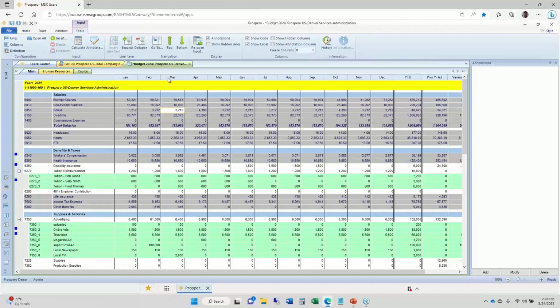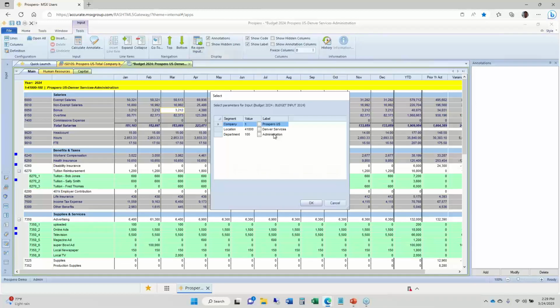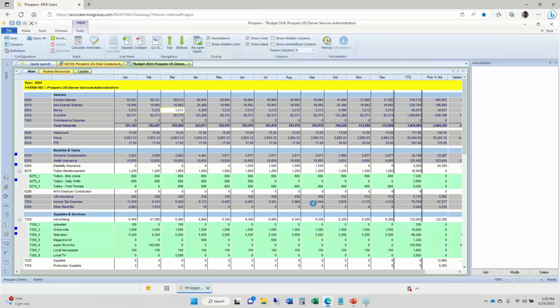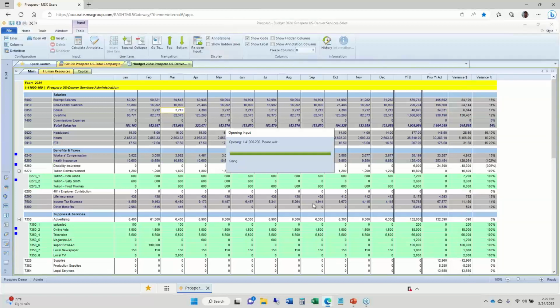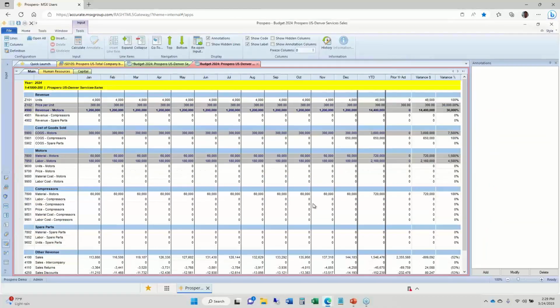So if I go to the top and select reopen input, let me switch from administration to department 200 for sales. This opens up a new tab for a new department's budget. I'll have the same columns, but I will have a different line set listing out a different set of account numbers and calculations.